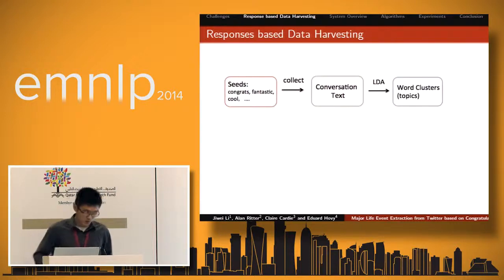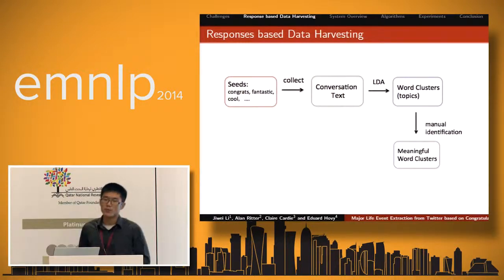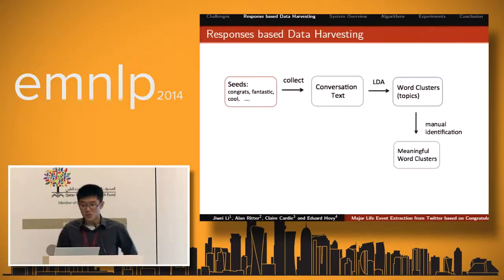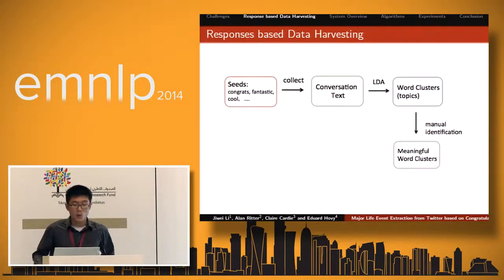So we first run an LDA model, and we get some word clusters, and we wish that the clusters identified by LDA may correspond to some of the major life event topics. Then we sit down and manually examine the top topic word distribution for the clusters, and we try to select those meaningful word clusters that correspond to the major life events.